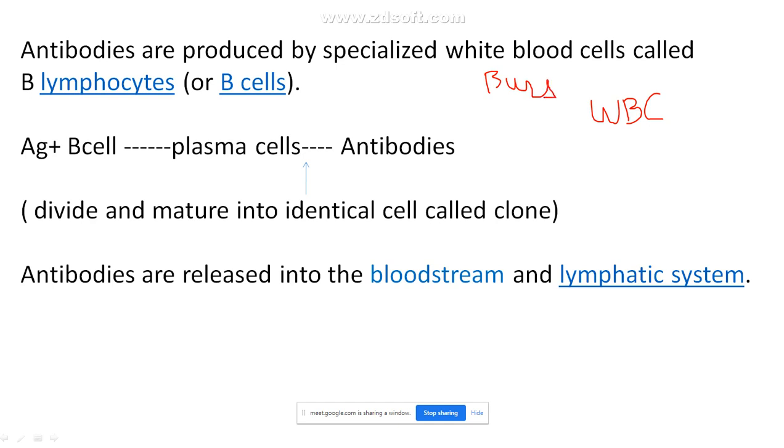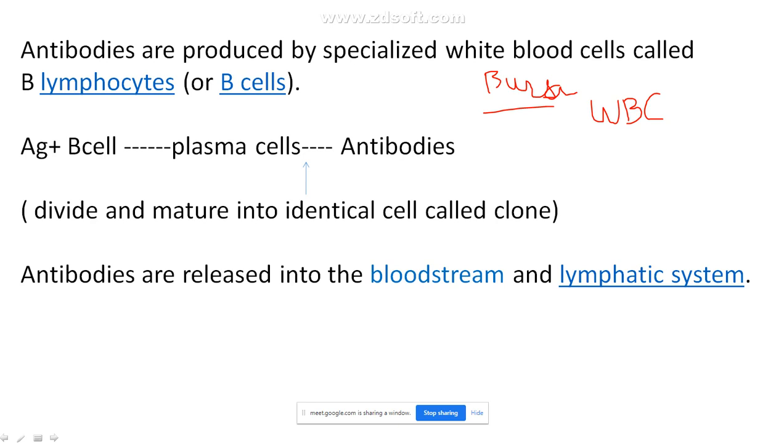B-U-R-S-A. In the bird it was found first, in an organ called bursa, where the B cells or the antibodies were identified. So even in humans they found that it is similar, and they also called it B cells.